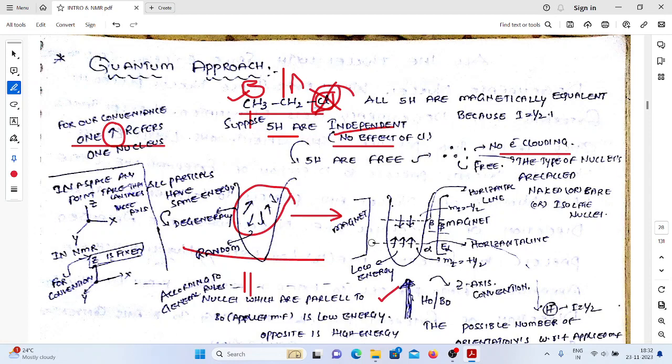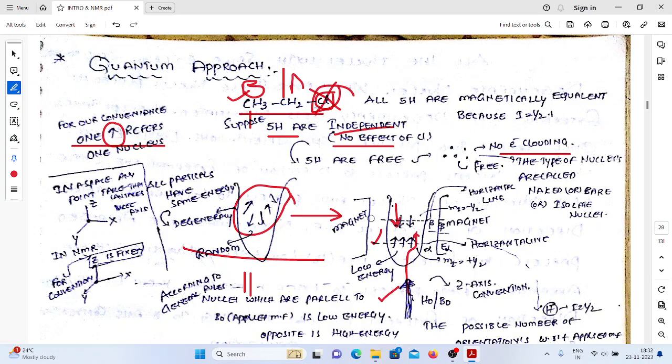Maximum nuclei will align with the magnetic field. Align means with the same direction as the external magnetic field. See this one. The magnetic field direction and these 3 protons' direction is the same. So the maximum number of nuclei will be aligned with the field and the minimum number of nuclei will oppose the external magnetic field.